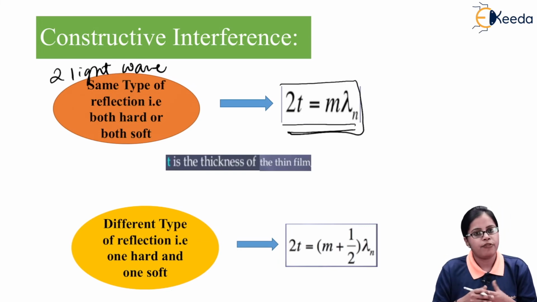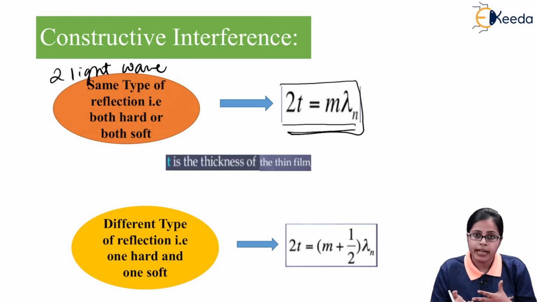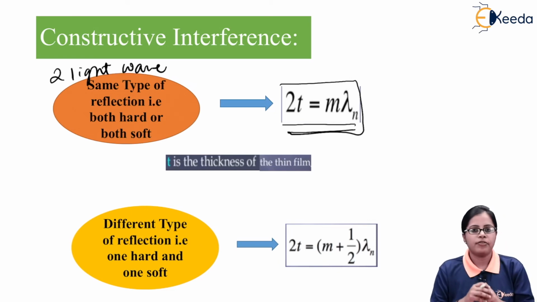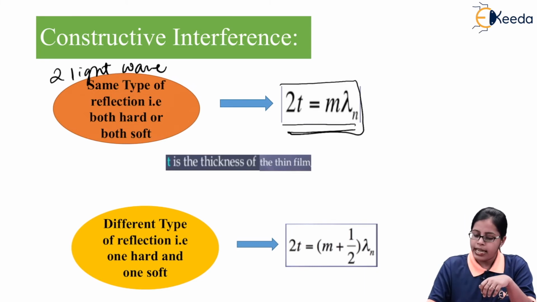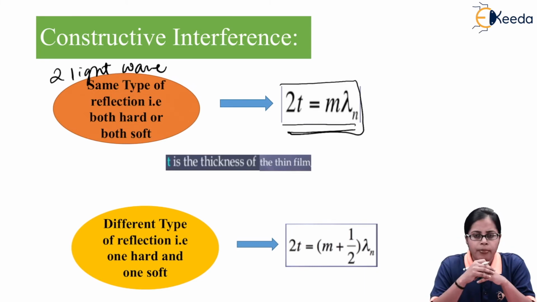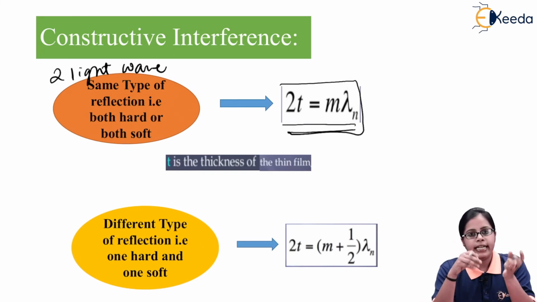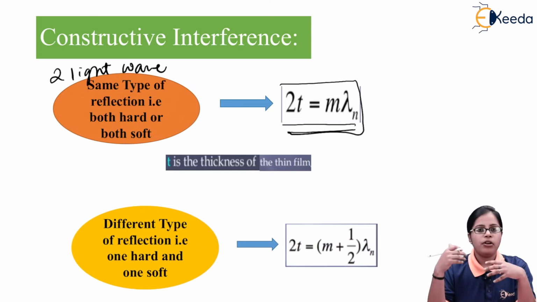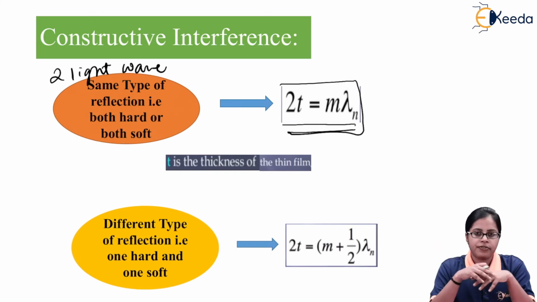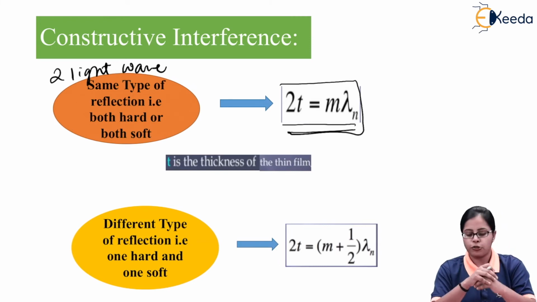In this case, the formula will be 2t = mλn. T indicates the thickness of the thin film which is being used for the interference, m indicates any whole number, and λn indicates the wavelength of the light in the new medium. Now, the second part: if you want constructive interference, there is a second criterion also,